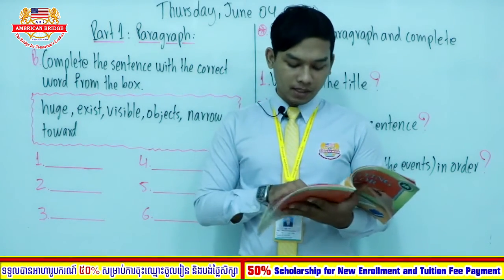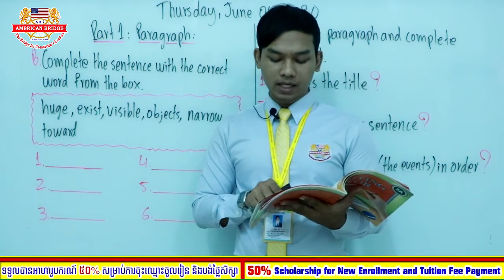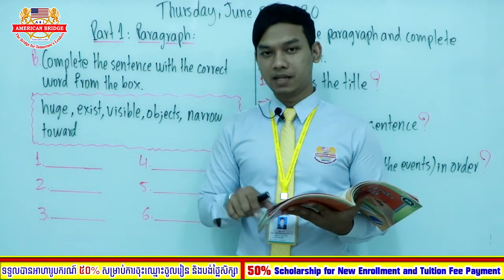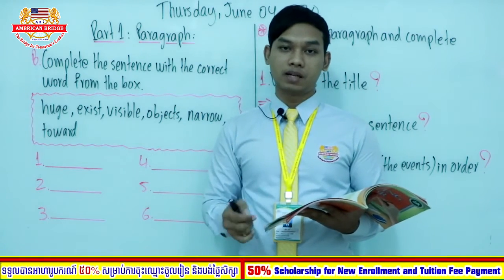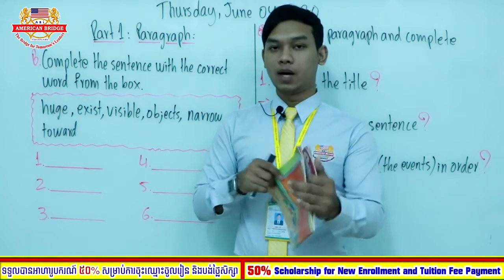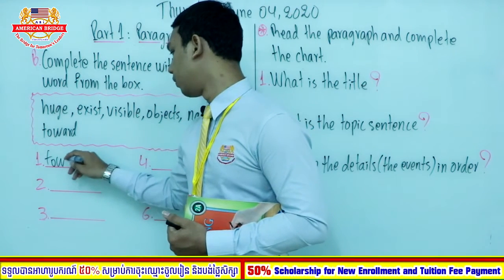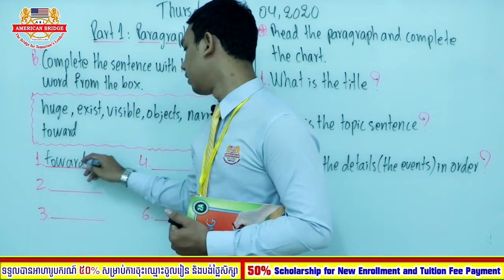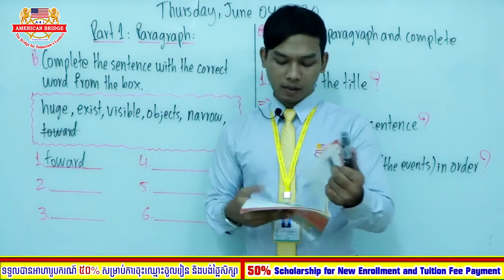Number 1, suddenly I saw a white light moving slowly, blank, me. The first one has already been provided by the book, the word toward, okay? Toward me, so I cross out the word toward.